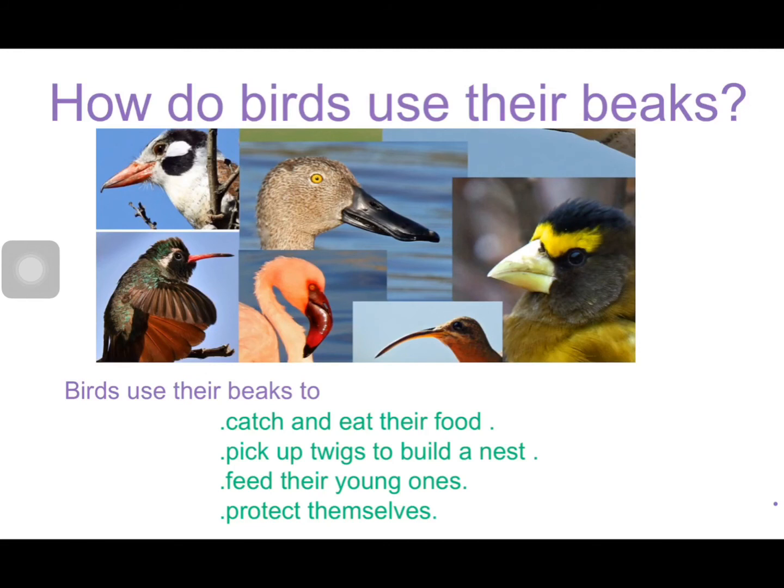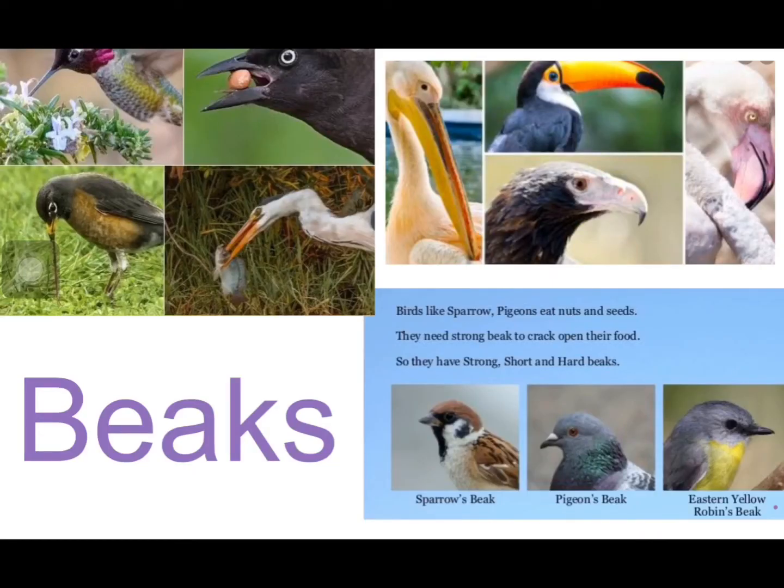ones, and protect themselves. As you all know that birds have different kinds of beaks depending on the kind of food they eat. Birds like sparrow, pigeon, and peacock have short, hard, and strong beaks to crush the grain and seeds they eat. But water birds have broad, flat beaks with the holes on the sides to catch fish. They take in fish, worms, and small plants in the form of muddy water.